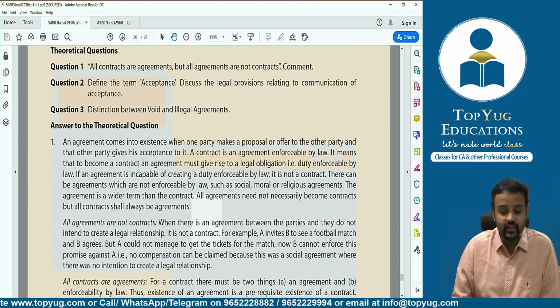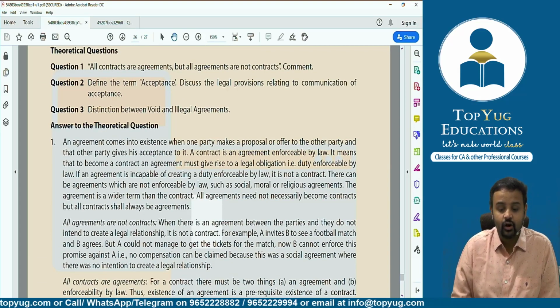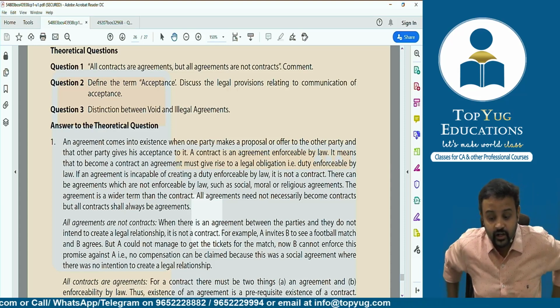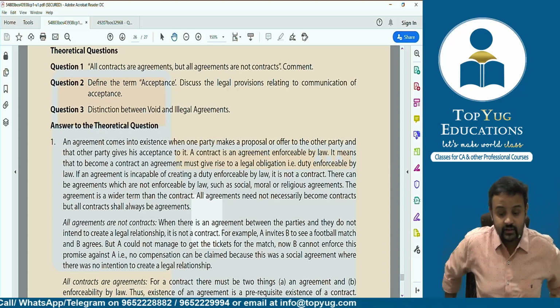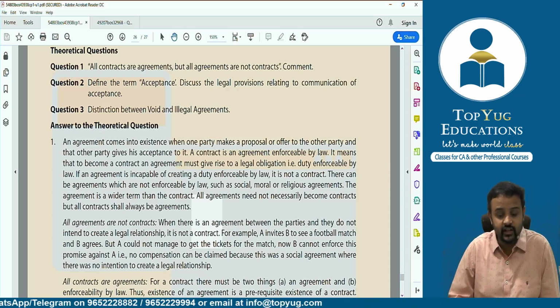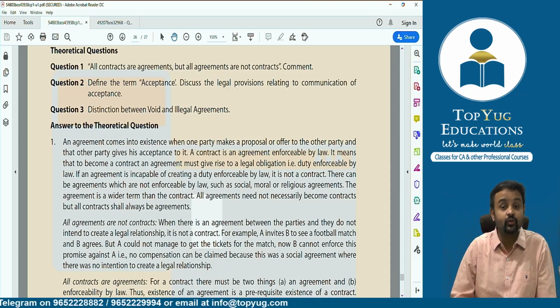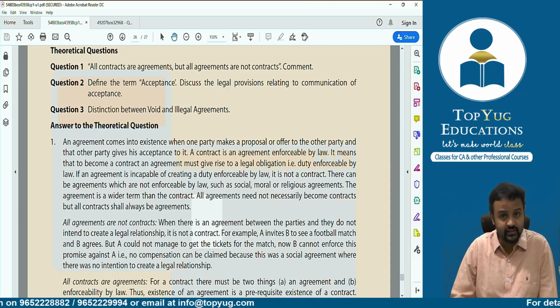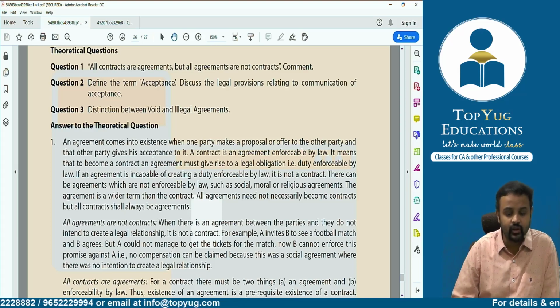Then they have given some theoretical questions, like they are saying all contracts are agreements, but all agreements are not contracts. Comment on it. Okay, so this is a theoretical question they're asking. So you have to elaborate on it. What is a contract? What is an agreement? We have discussed this if you remember, right? So you have to elaborate on it.